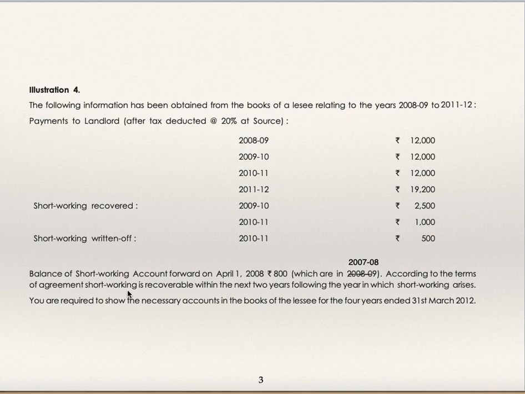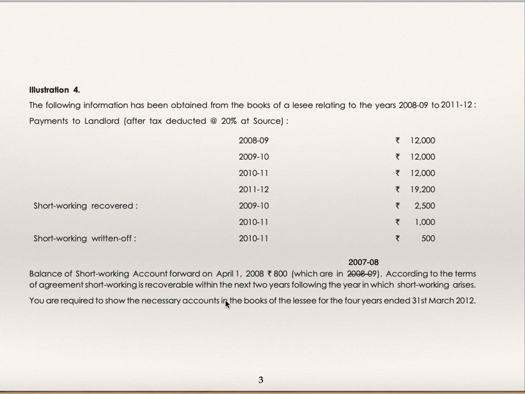According to the terms of agreement, short working is recoverable within the next 2 years following the year in which short working arises. So this is fluctuating, right? Lessee can recover in the next 2 years. If he suffers in the first year, he can recover either in the second year or third year. If he suffers in the fifth year, he can recover either in the sixth year or seventh year, and so on. This is fluctuating, right?